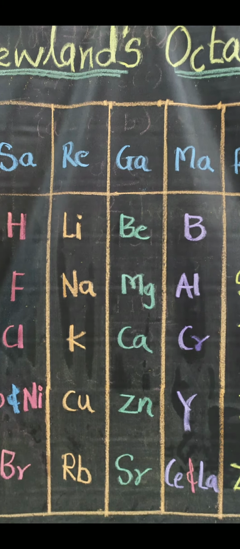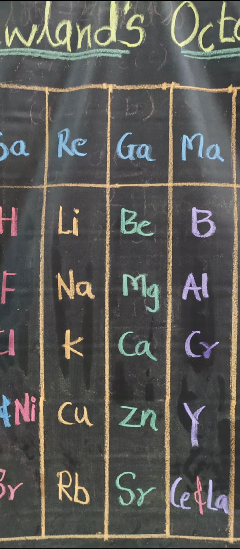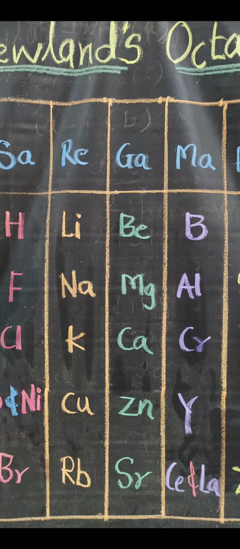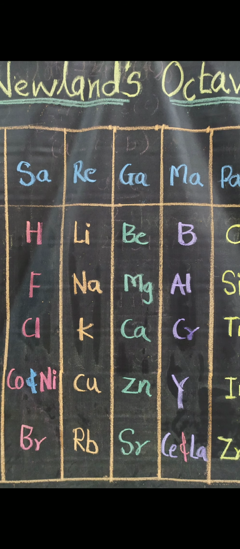You can also observe that next to sodium, the eighth element is potassium. All three are metals and also react with water to form alkali and hydrogen gas. And also, lithium, sodium and potassium form a Dobereiner triad.